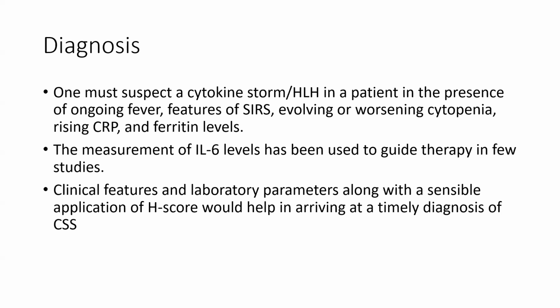Now about diagnosis, one must suspect cytokine storm or HLH in a patient in the presence of ongoing fever, features of sepsis, evolving and worsening cytopenia, and rising CRP and ferritin levels. The measurement of interleukin 6 level has been used to guide therapy in a few studies. Clinical features and lab parameters, along with sensible application of the H score, would help in arriving at a timely diagnosis of cytokine storm syndrome.